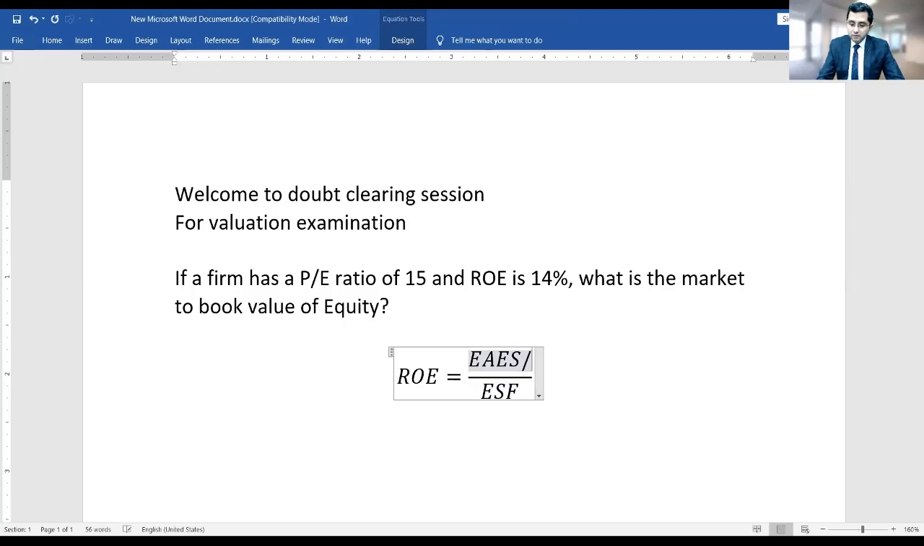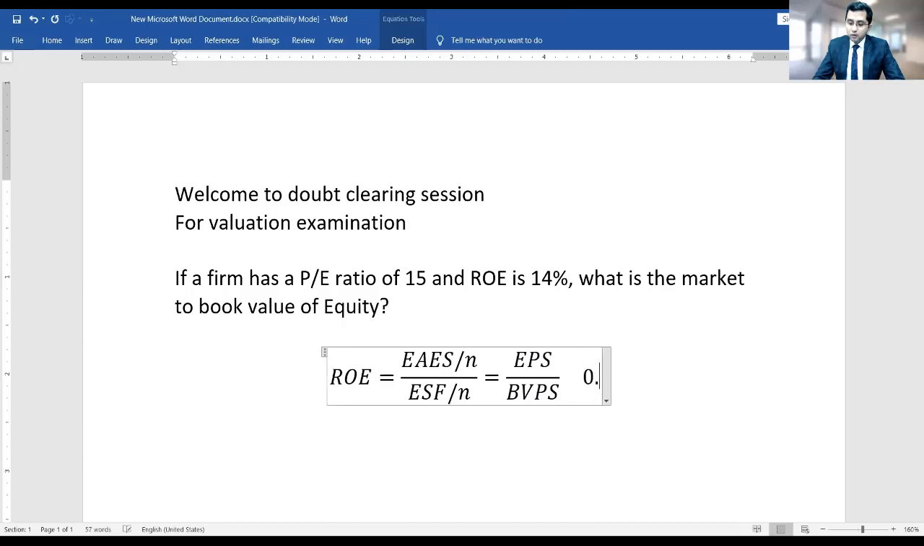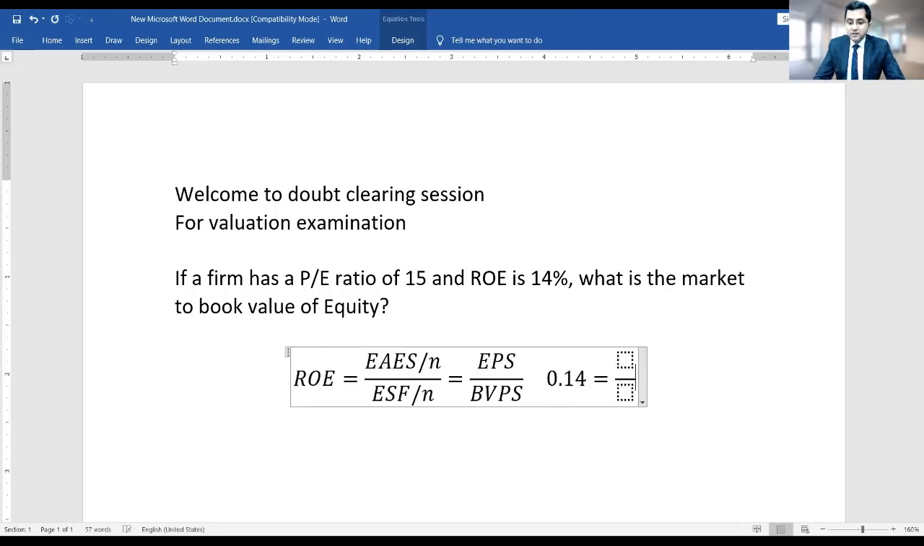Now, if I divide by the number of shares in the numerator as well as the denominator, it will become earning per share upon book value per share. Earning available to equity shareholders divided by the number of equity shares is earning per share, and equity shareholders' fund divided by the number of equity shares is book value per share. So in this question, ROE is 14%, 0.14, and this is equal to EPS upon BVPS. The PE ratio is given as 15 times.